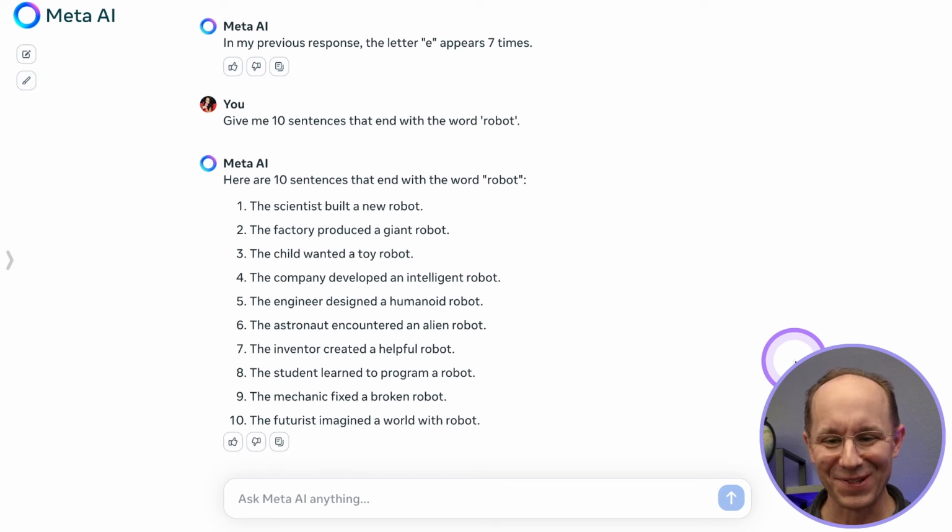Whoa, I'm so excited. Look at this. It got every single occurrence, every single one. This is the first time I've ever seen an LLM do this. This is incredible. 10 sentences, every single one ending in the word robot. Way to go, Llama 3.